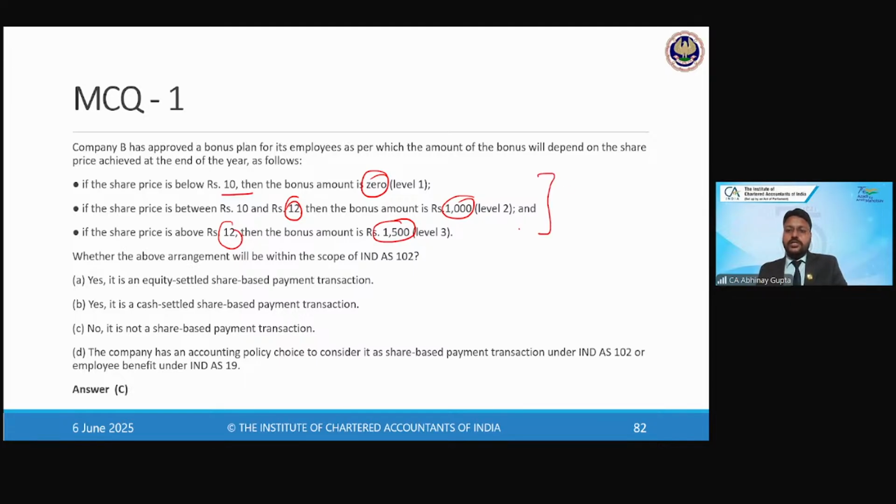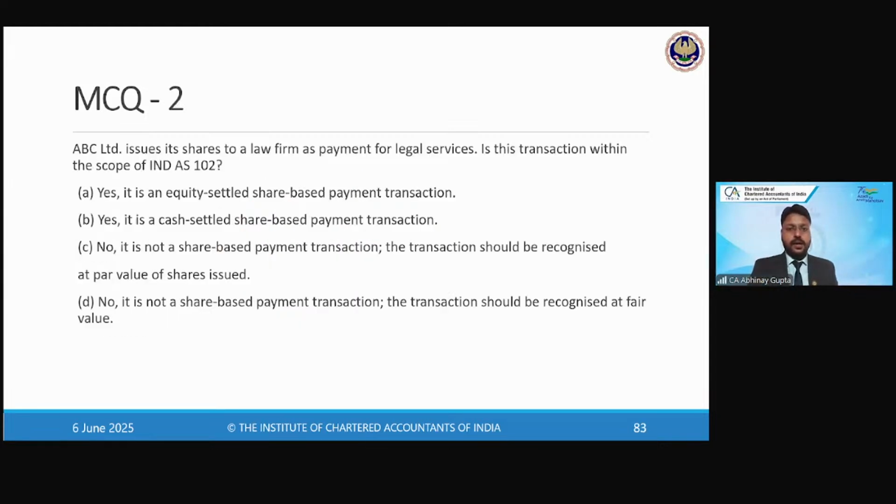So this arrangement doesn't meet the definition of share-based payment. The payment is not happening based on the number of shares. It is only happening on the market price movement of the share on the stock exchange, right? So that is a market condition, and that is not a share-based payment arrangement, right?